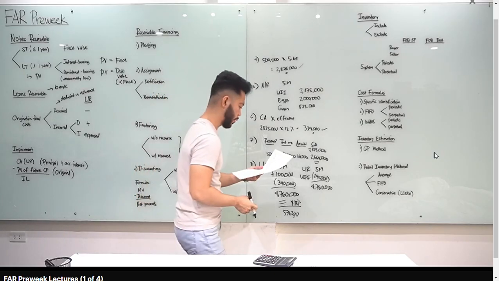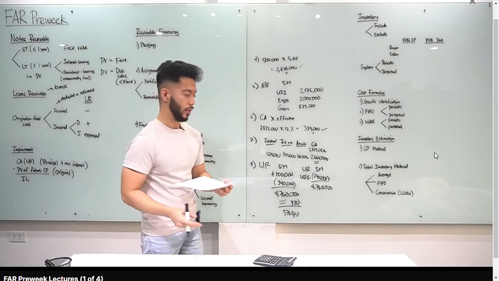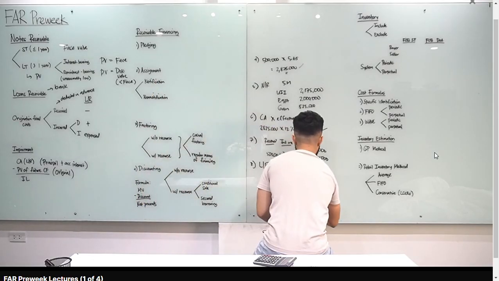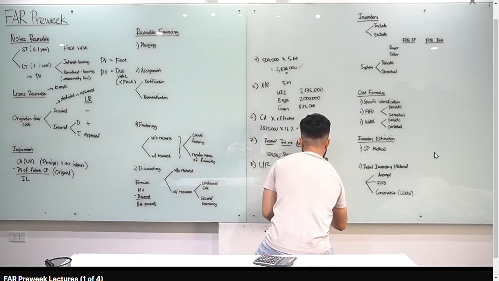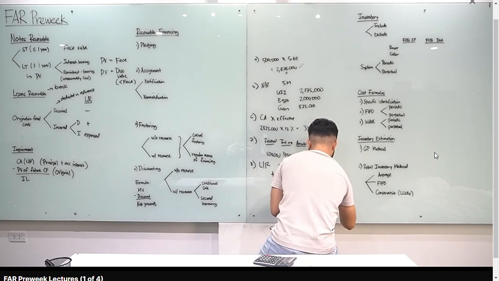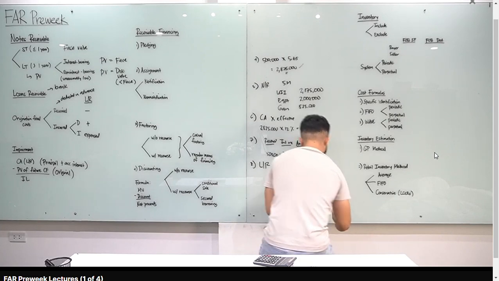Journal entry naman papakita ko sa inyo. Tama ba? 10% daw yung interest. Right? So 10% of 5 million, debit cash, credit interest income. Or 5 million times 10%, which is 500,000. Right? And then, mag-amortize tayo.